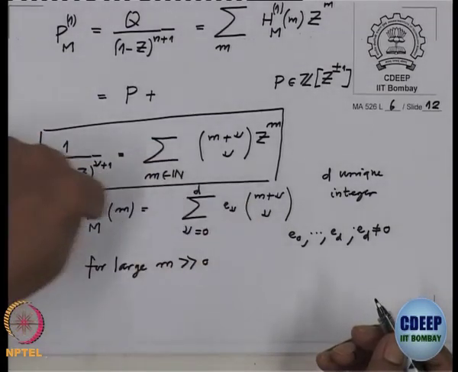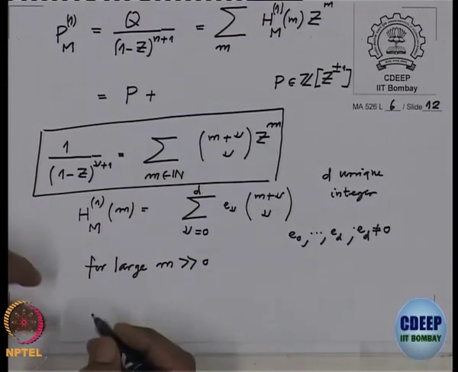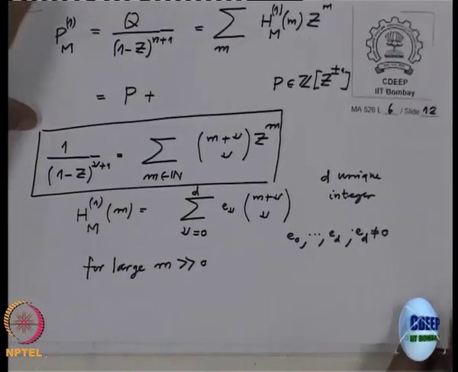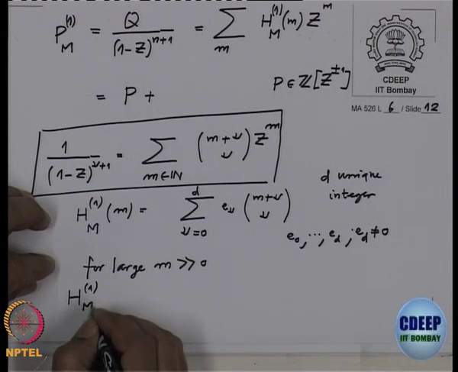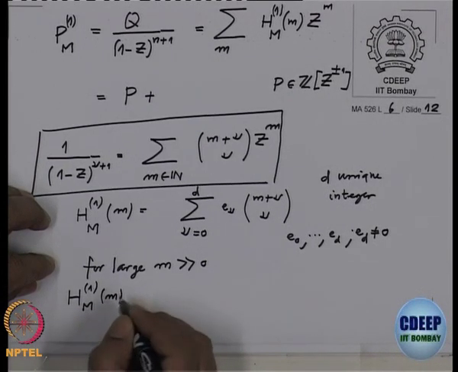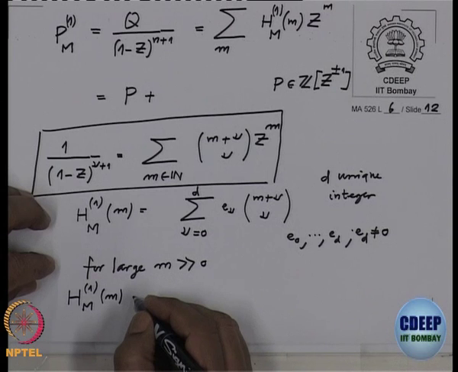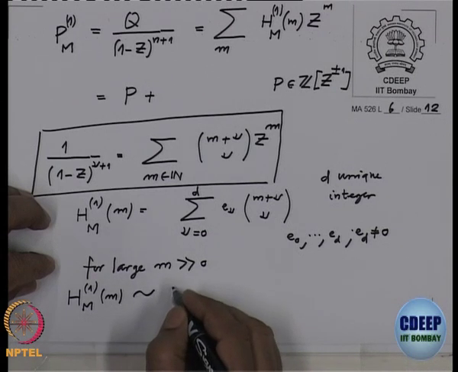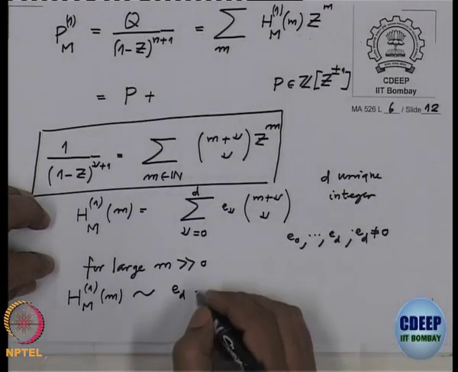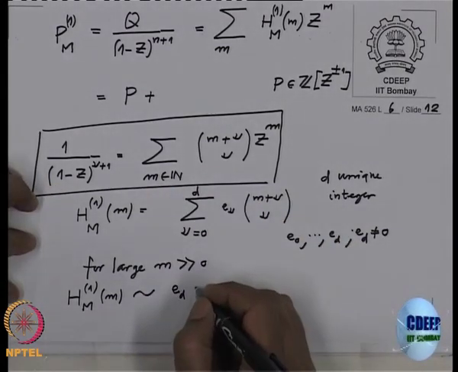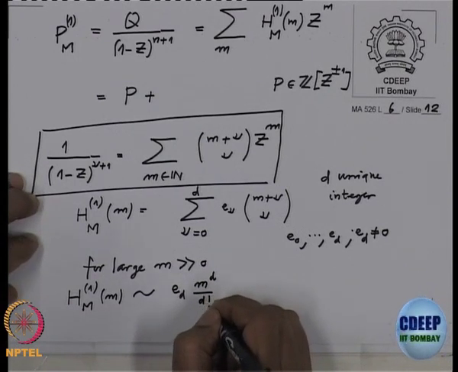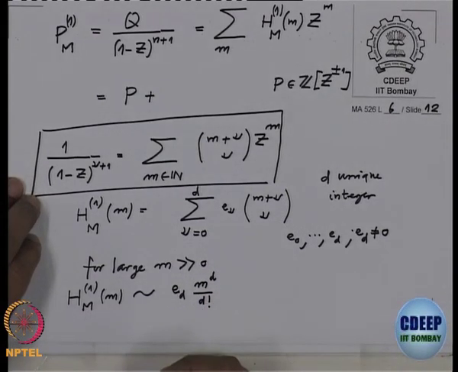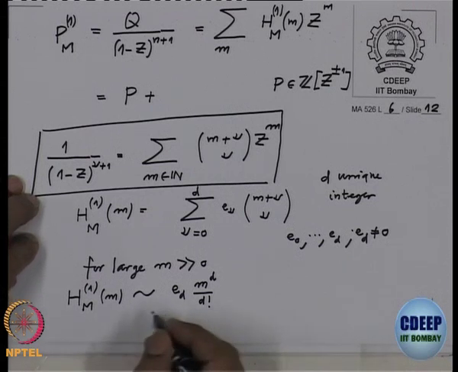From this formula it is clear that this h1m, we will see an example for calculation, is actually asymptotically equivalent to ED times m power d by d factorial when you expand the binomial.